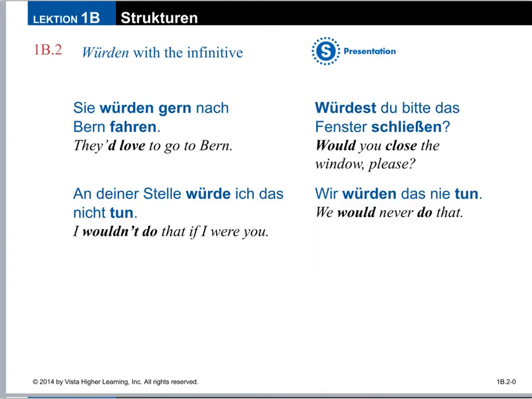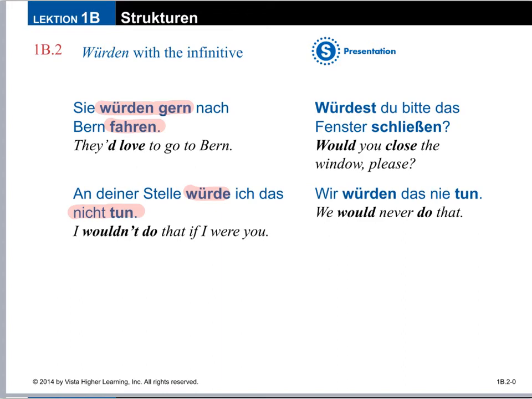Here are some more examples of how useful the subjunctive tense can be. For example, Sie würden gern nach Bern fahren. Here it's expressing a wish. Sie würden gern, they would like or would love to go to Bern. Advice again, an deiner Stelle. If I were you, würde ich das nicht tun. So would and do, but it has a nicht, so I would not do that.